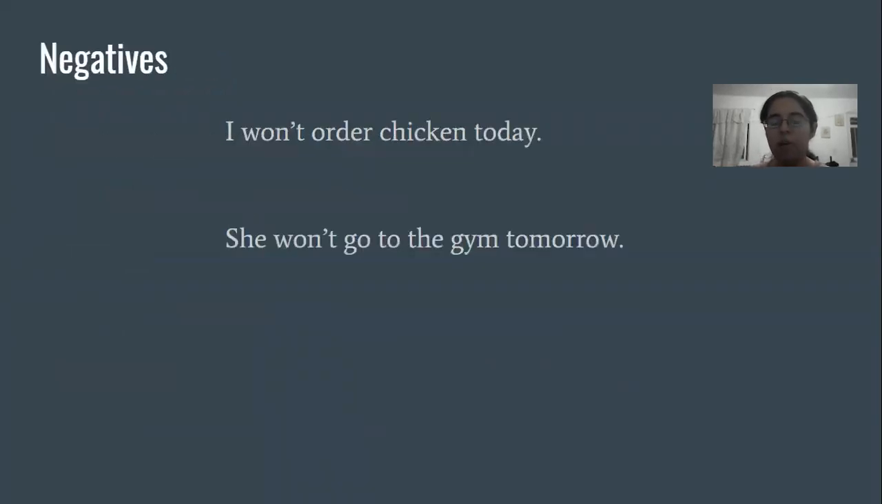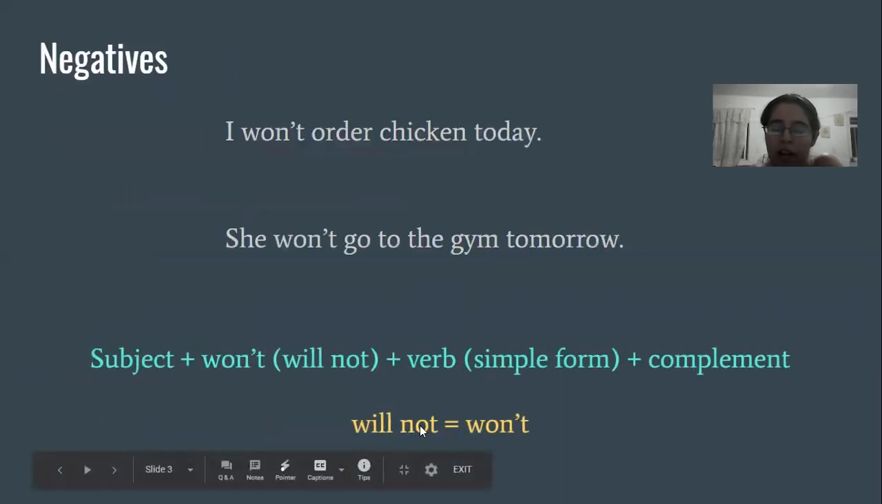So now the negatives. Here we have two examples. I won't order chicken today, and she won't go to the gym tomorrow. Those are decisions made at the moment of speaking, and they're negative. So you can see that we use won't. What's won't? Won't is the contraction of will not. The structure here is subject plus won't or will not, plus a verb in simple form like go, order, and then the complement. So that's for negatives.